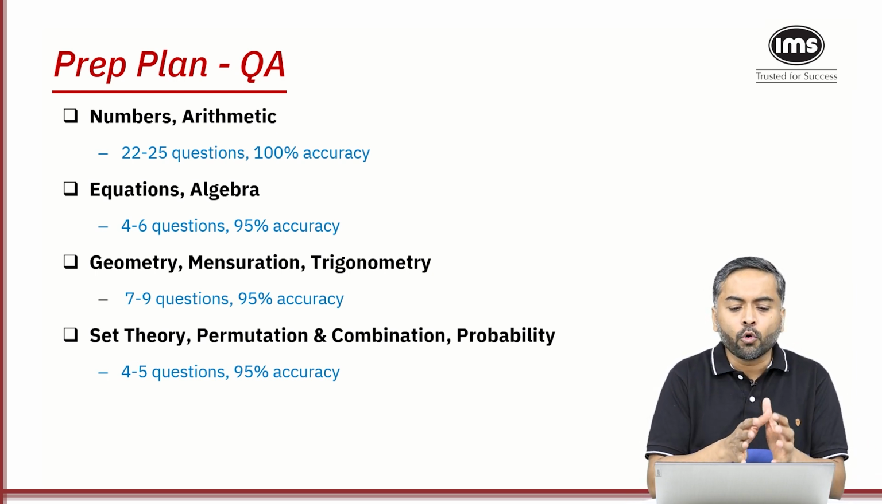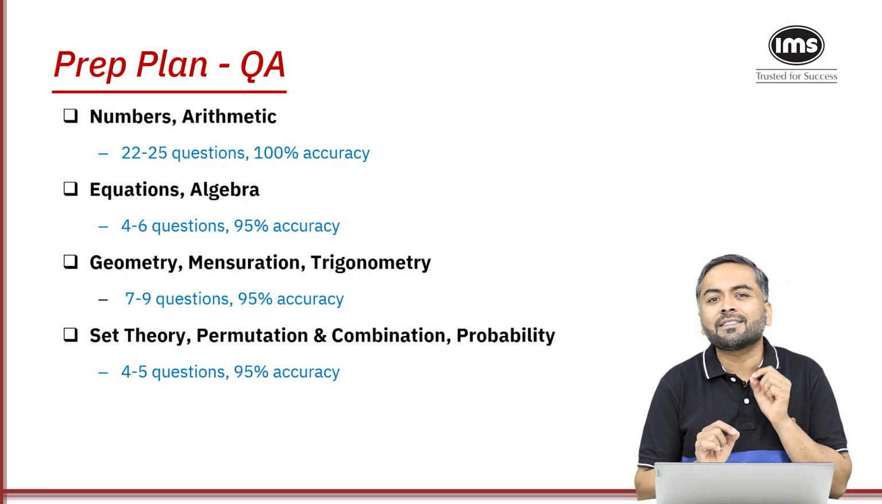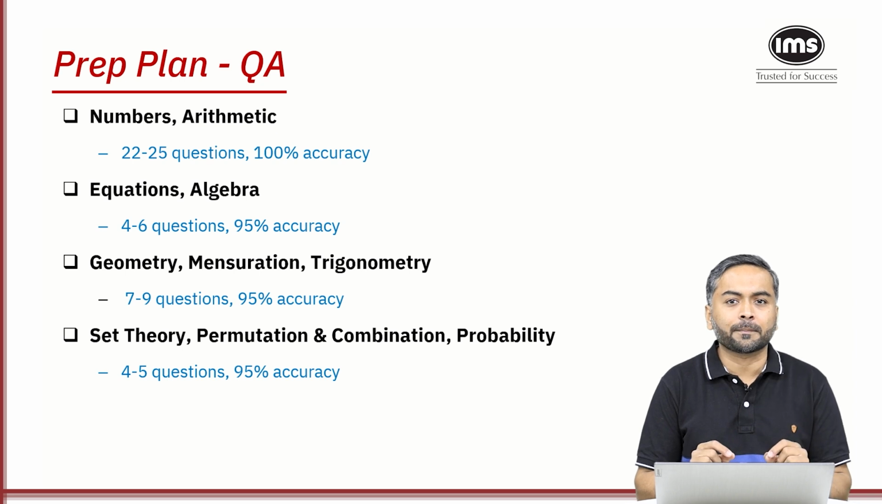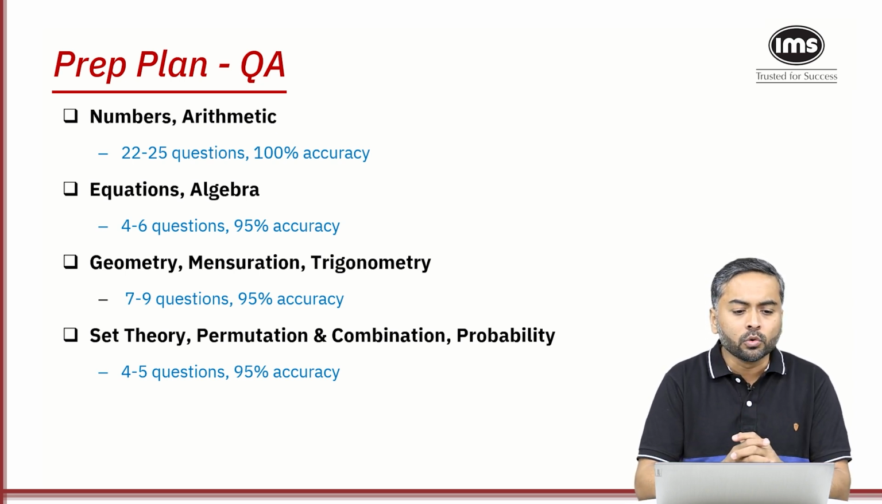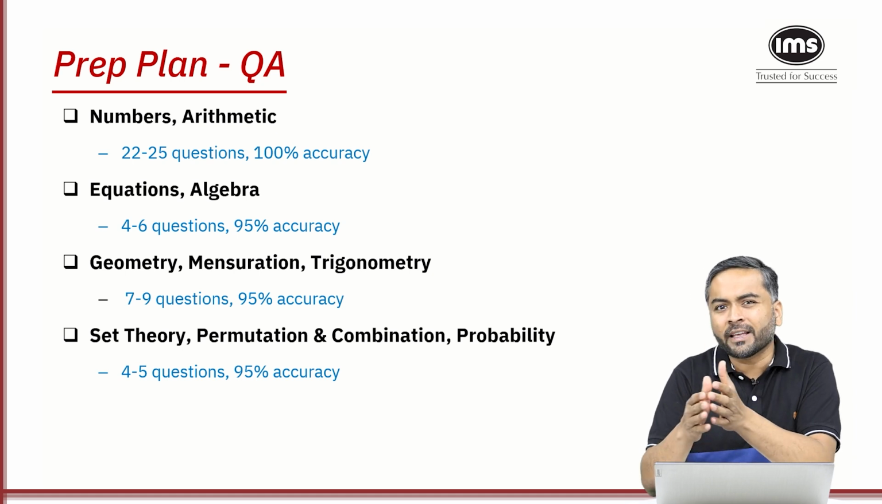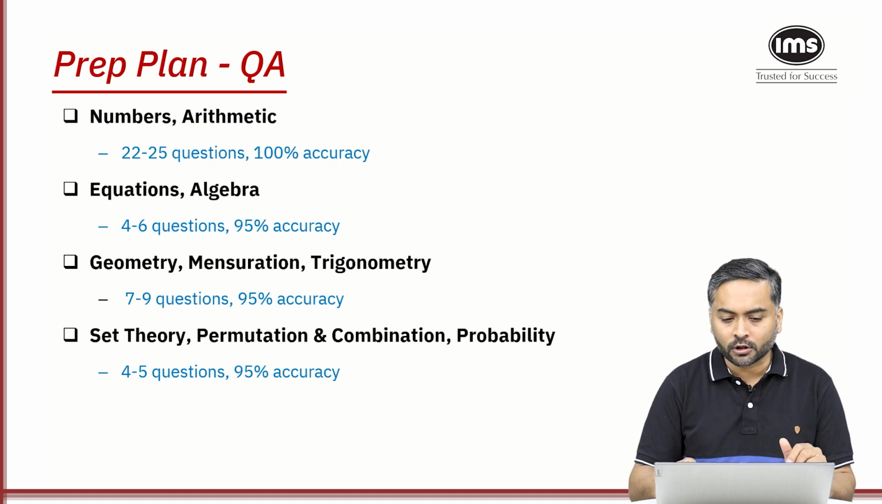So make sure that you focus on PNC and probability, which means even if there are 2 or 3 questions on PNC and probability, you are not making that silly mistake in the actual exam. So that's what you need to do if you want to score more than 35 correct in the QA section of IPMAT Rohtak.